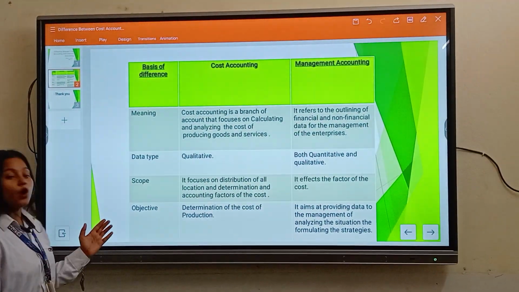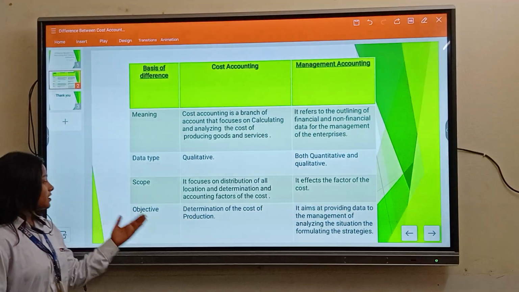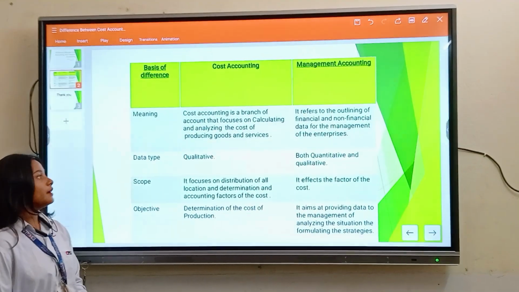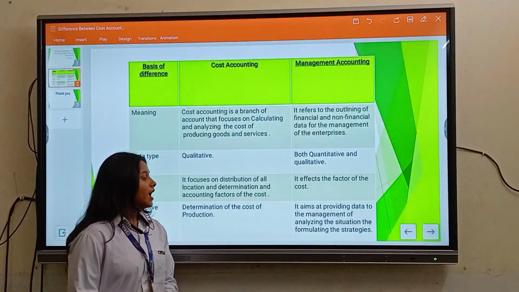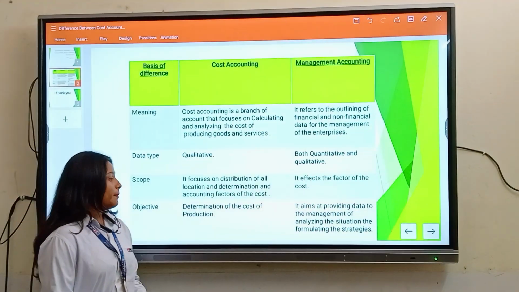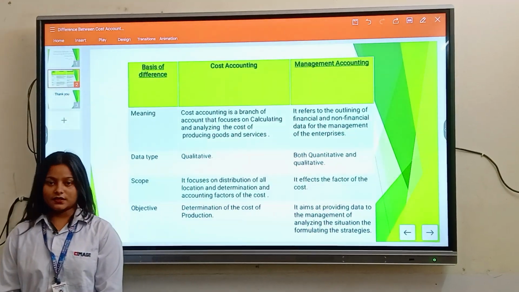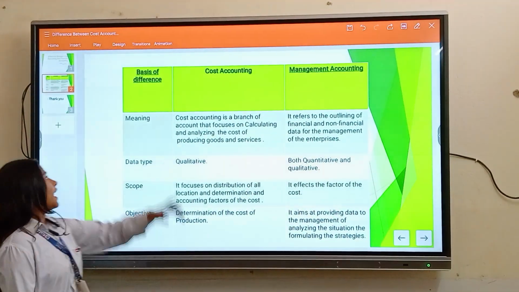And fourth point is objective. Cost accounting determines the cost of production. On the other hand, management accounting aims at providing data to the management for analyzing the situation and formulating the strategies. I hope you understand this topic.